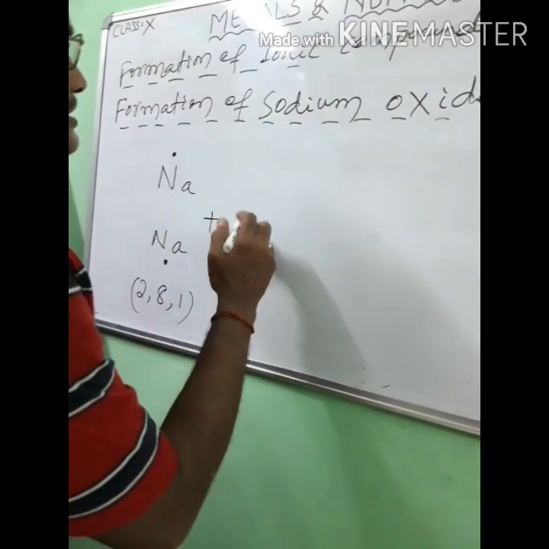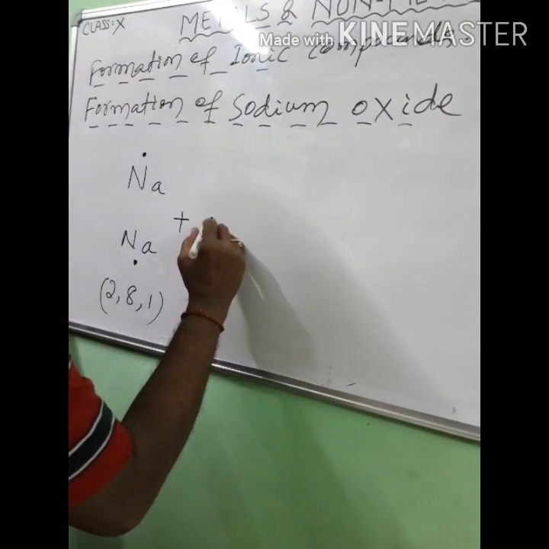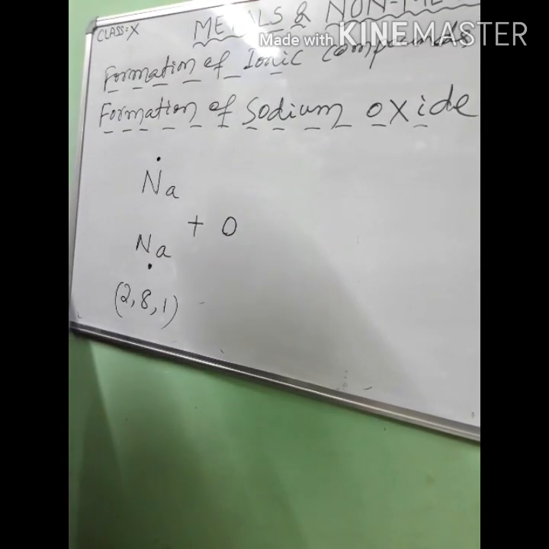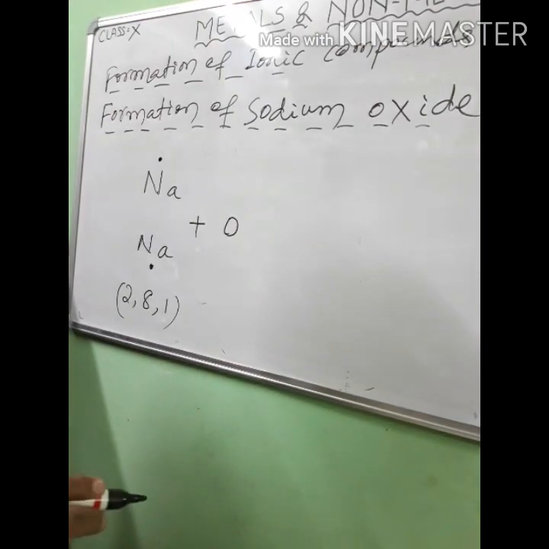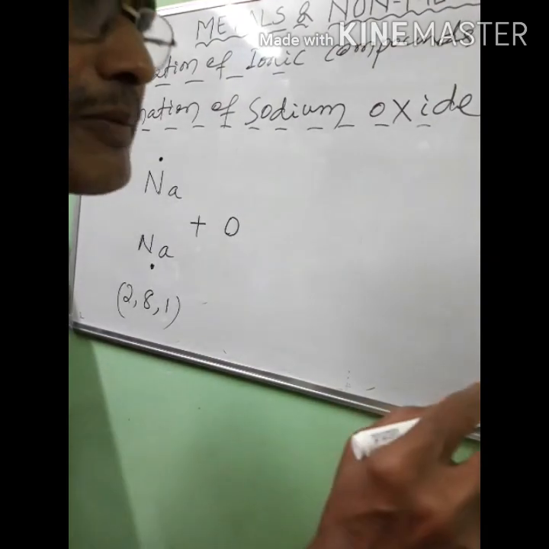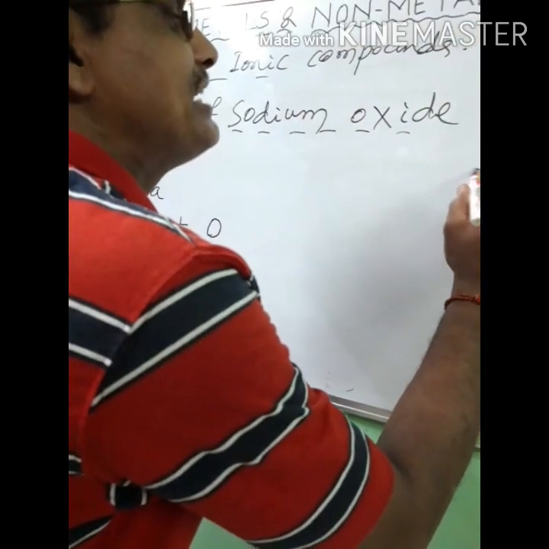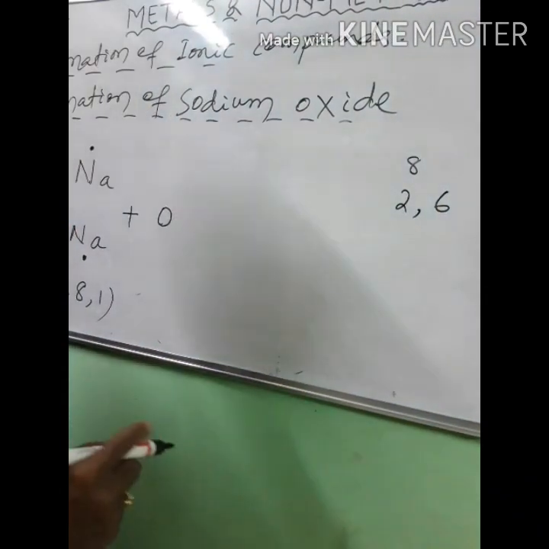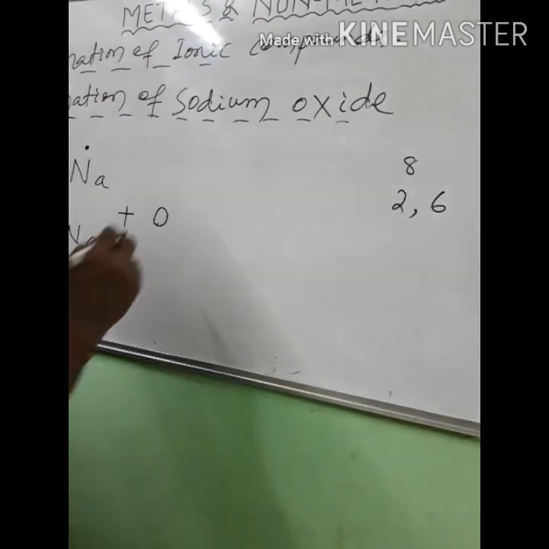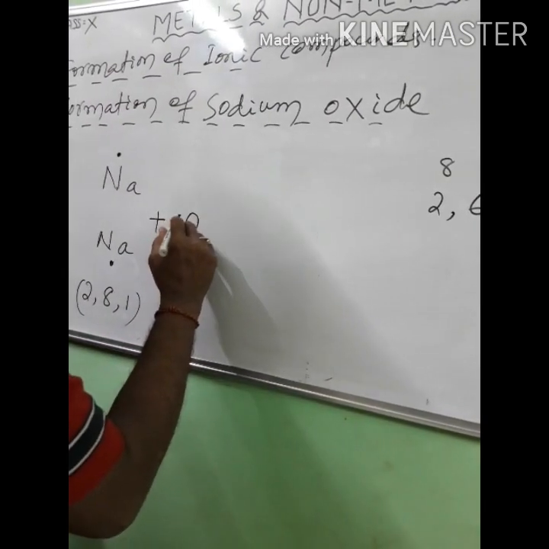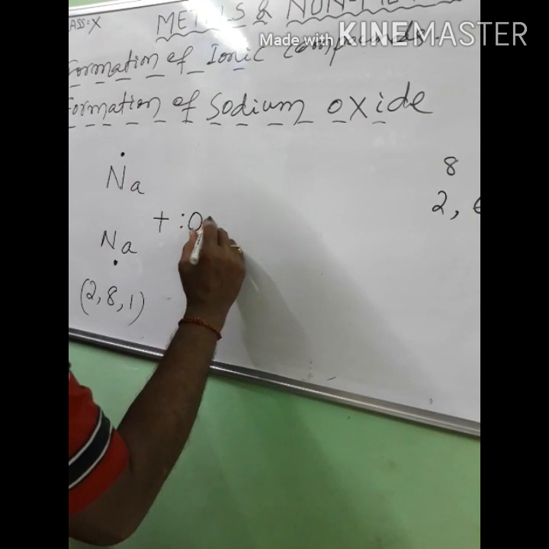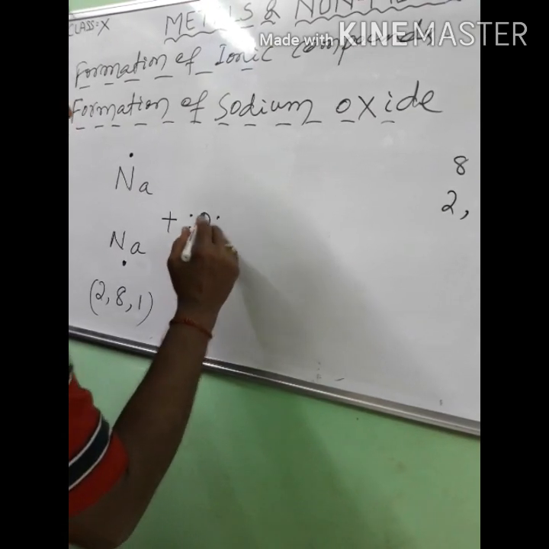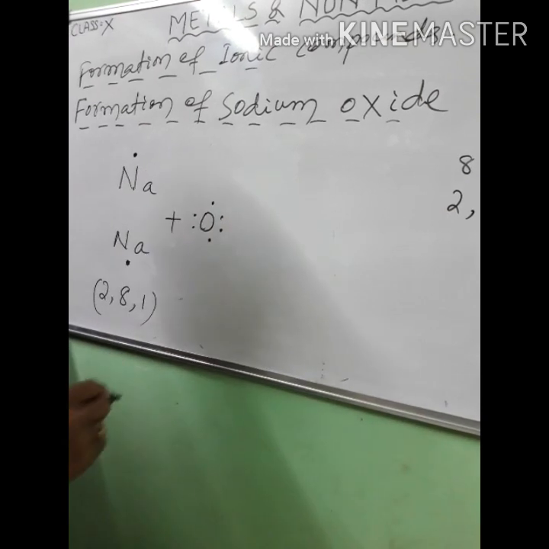Plus oxygen. The valence electron of oxygen is 6, because the atomic number of oxygen is 8, so the electronic configuration is 2 6. Let us write 6: 1 2 3 4, 5 and 6.